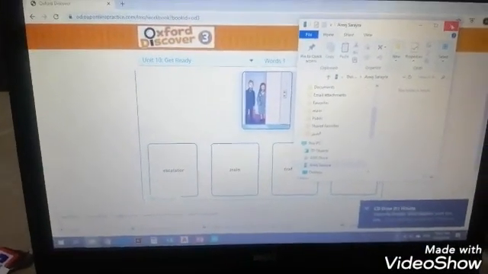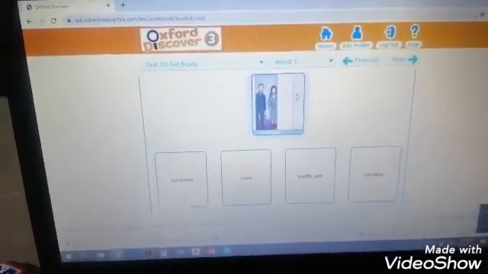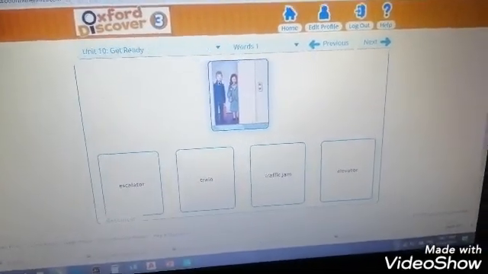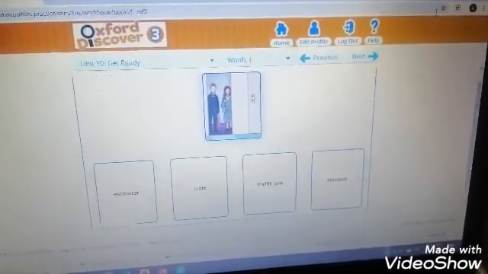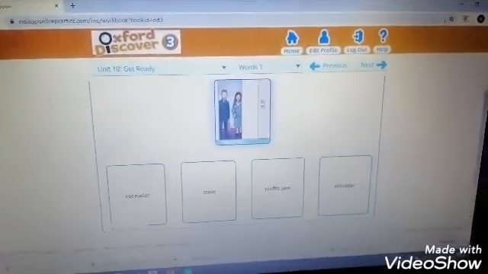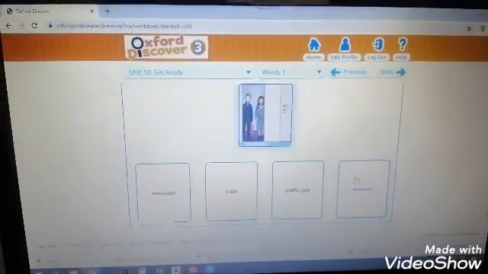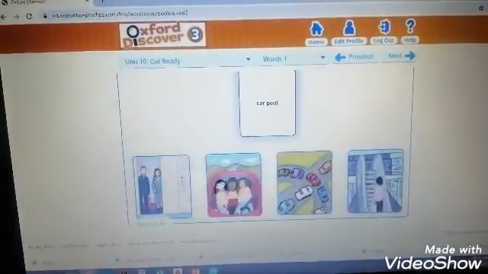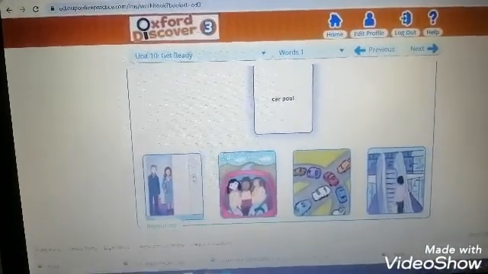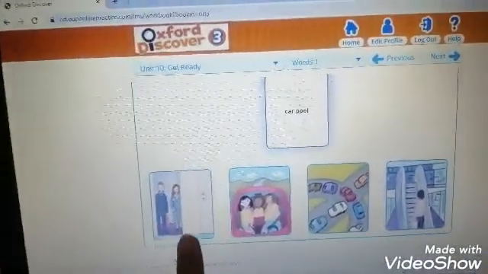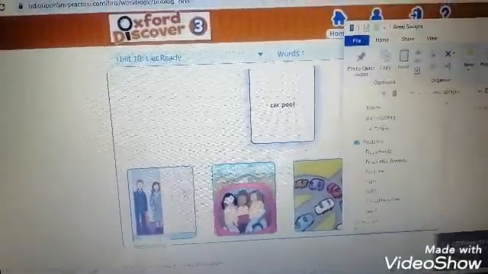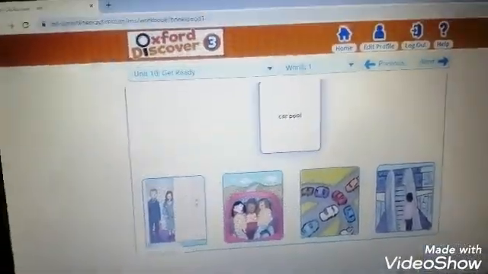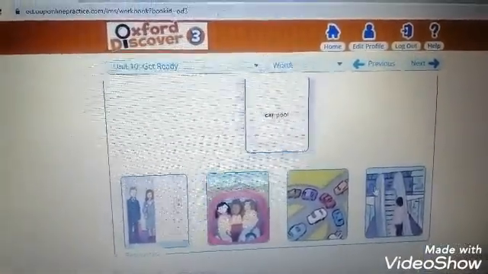Now we will move to the words for Unit 10. We have this picture. What is it? Escalator, train, traffic jam, or elevator? Good job. It's an elevator. The next one is carpool. Which one is carpool? Is this picture carpool? This one. The third one. The fourth one. What do you think? Good job, third grade.